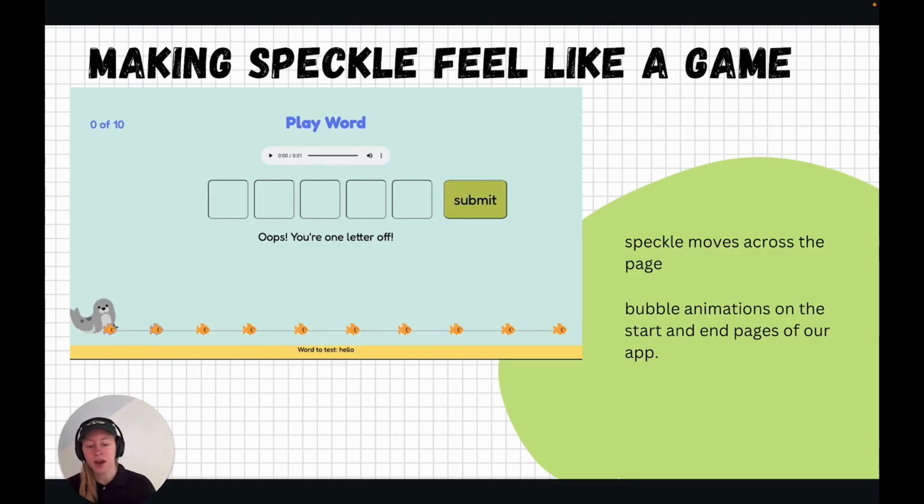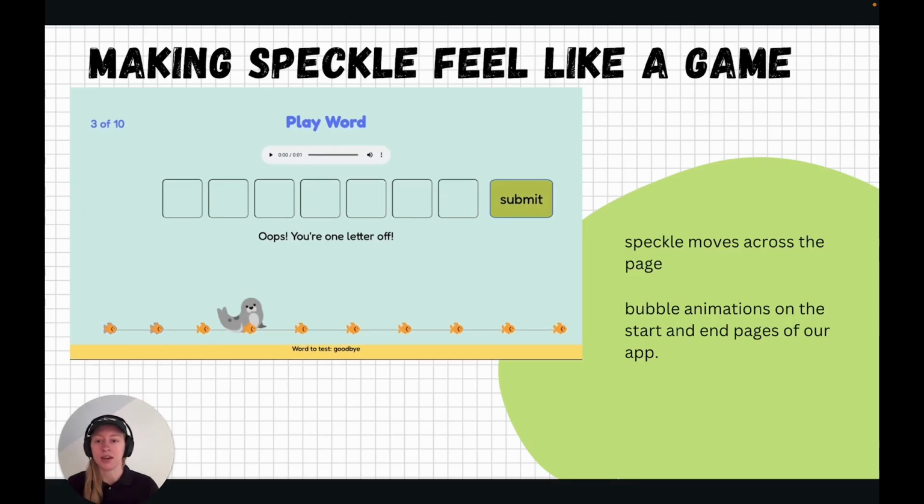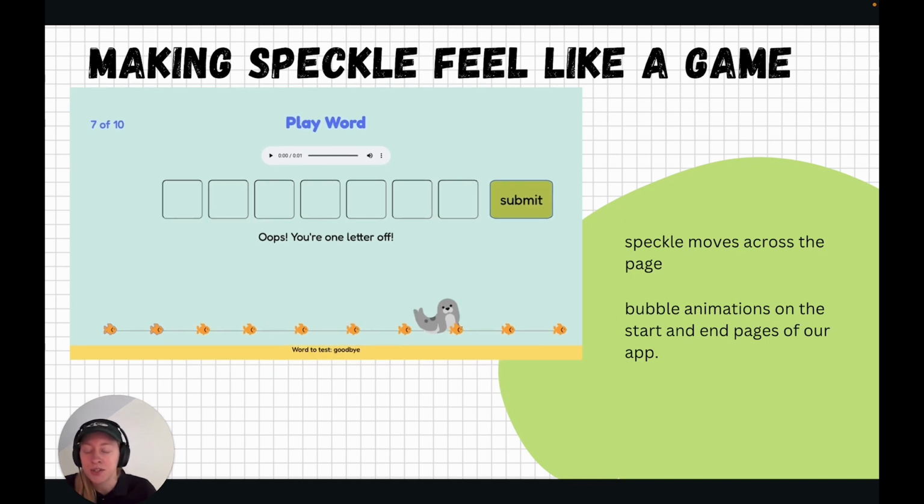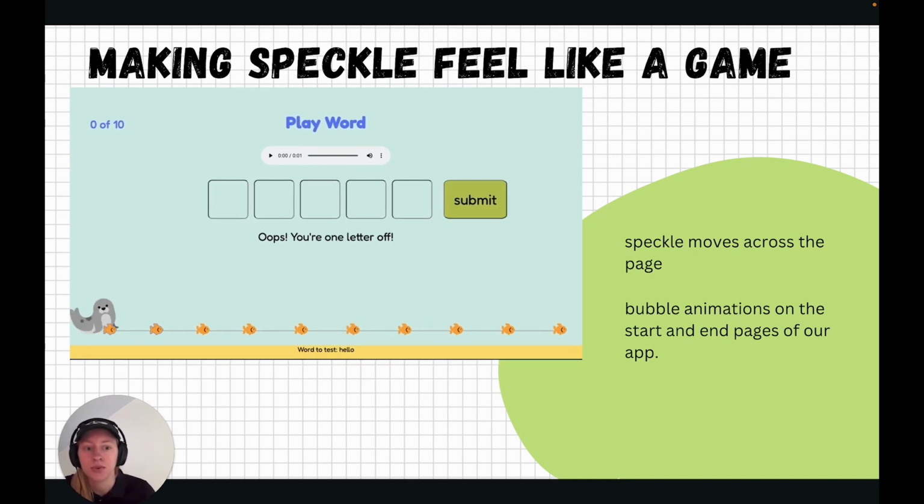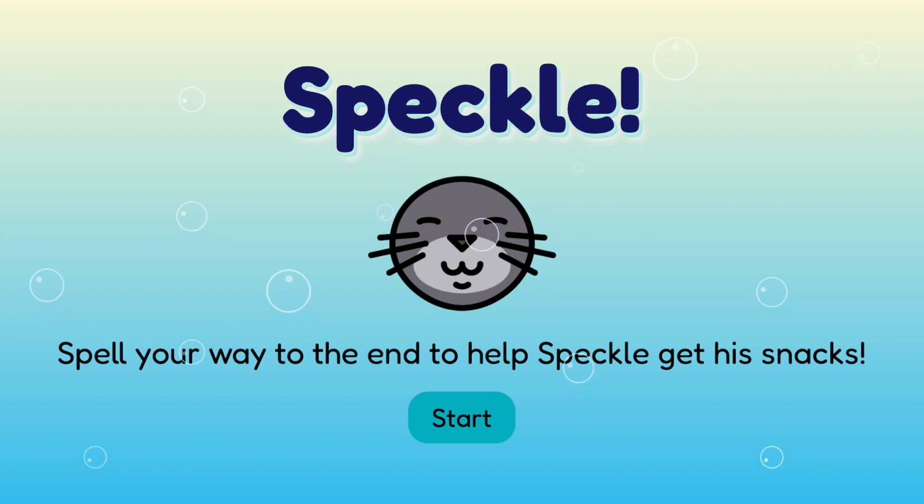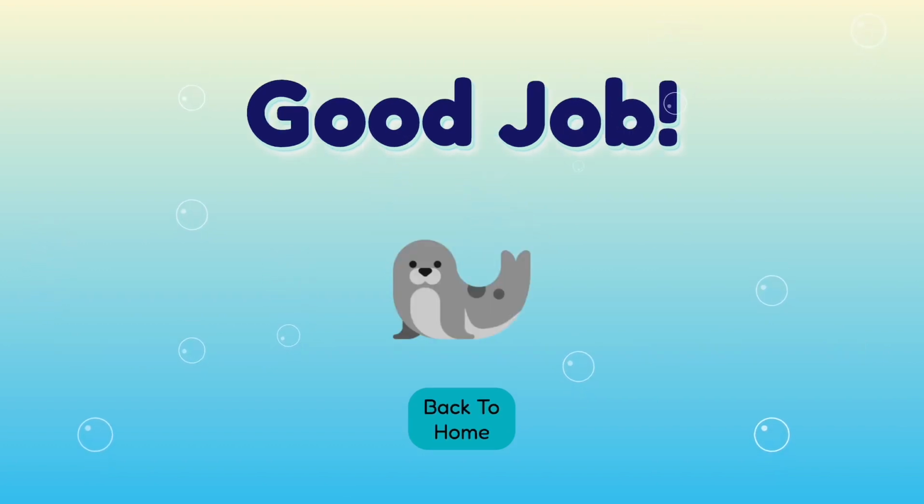To further enhance our app, we took steps to make it feel more like a game. We added animation to our game page so that Speckle appears to move across the page. In addition, we added bubbles to both our start page and our results page.